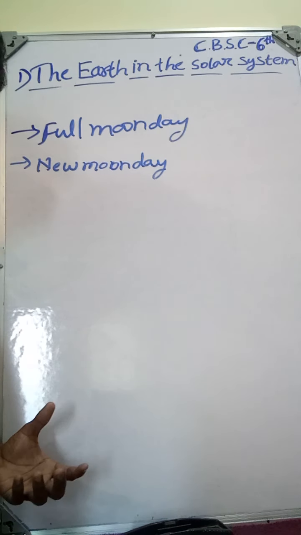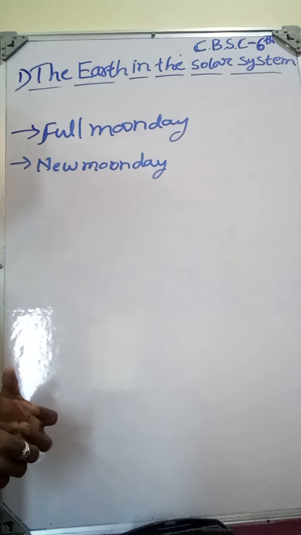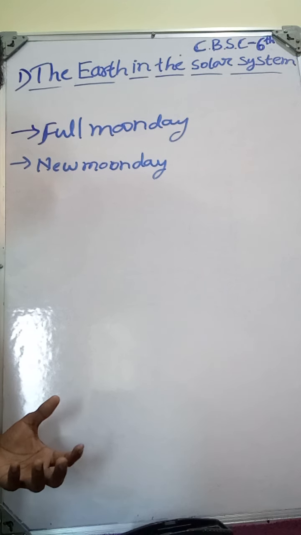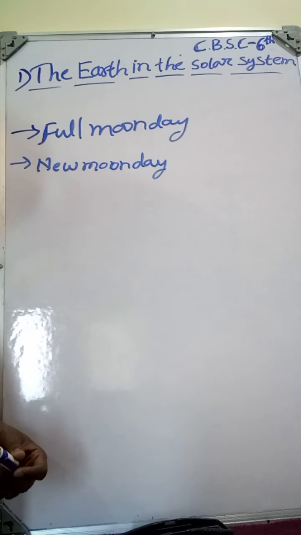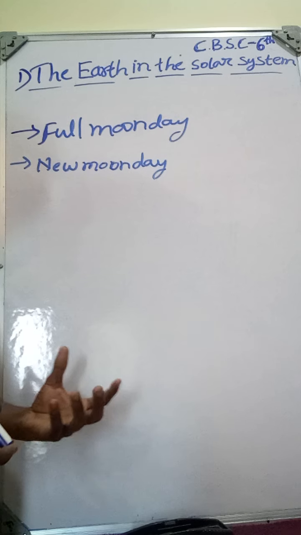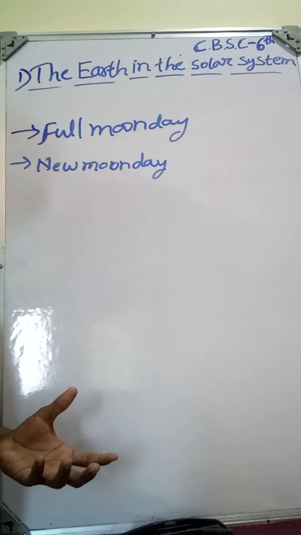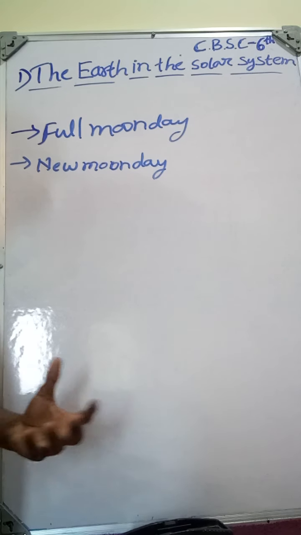Along with these stars, we can also see the moon on many days in the sky. So the moon we can see in different shapes on different days, and every day we can see different shapes of the moon and different positions. The moon changes its position and shape.